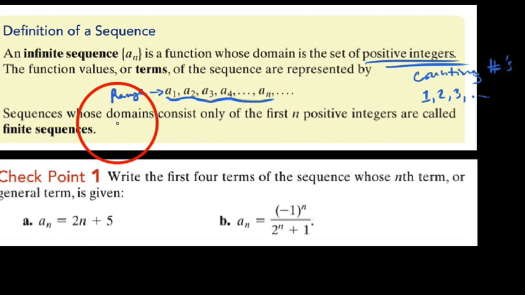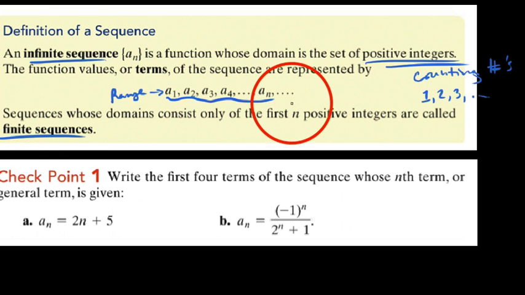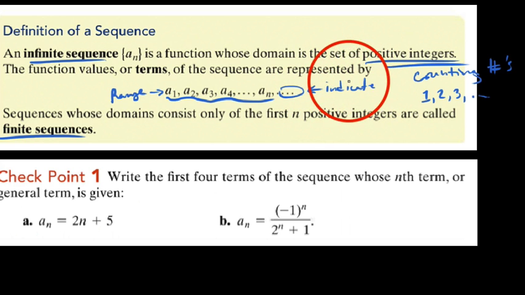We say sequences whose domains consist only of the first n positive integers are called finite sequences. So we're going to distinguish between infinite and finite. Right now, this ellipsis right here would indicate an infinite sequence. And an infinite sequence is one that could extend on forever, remember, like our Fibonacci sequence.